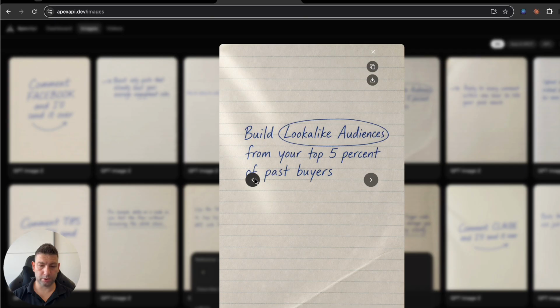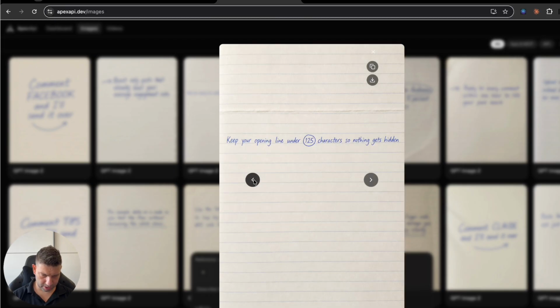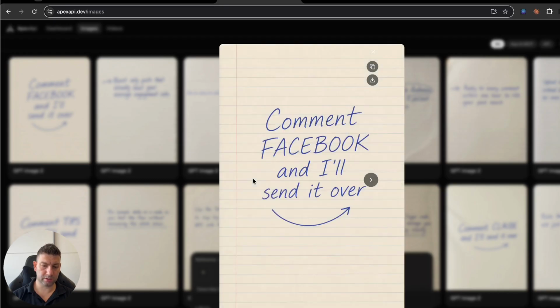Okay, build a lookalike audience from your top 5% of past buyers. Run 3 ad creatives at once and cut the losers after 3 days. Keep your opening line under 125 characters so nothing gets hidden. Boost only posts that already beat your average engagement rate. And comment Facebook and I'll send it over.